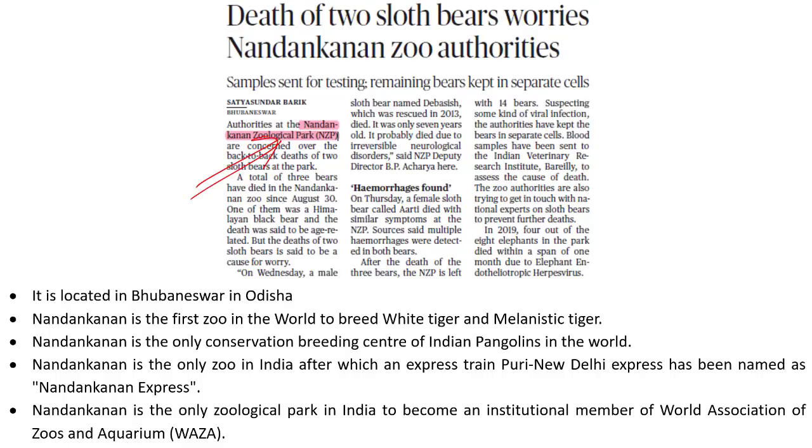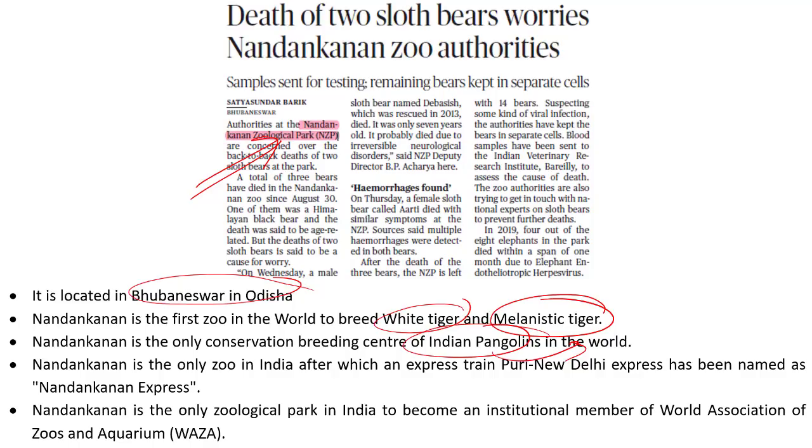So kindly remember, it is located in Bhubaneswar in Odisha. It is the first zoo in the world to breed white tiger as well as melanistic tiger. So what is this melanistic tiger? It means there is increased development of melanin pigment, and as a result there are black stripes on that tiger. That is called the melanistic tiger. Nandakannan is the only conservation breeding center of Indian pangolins in the world.